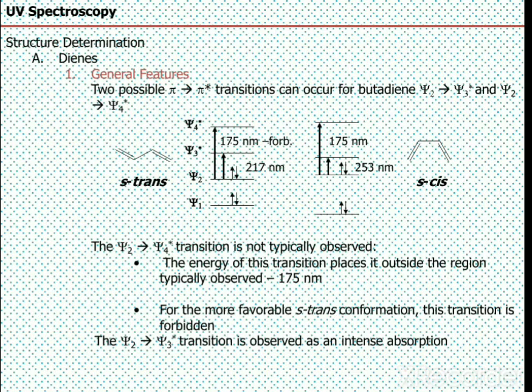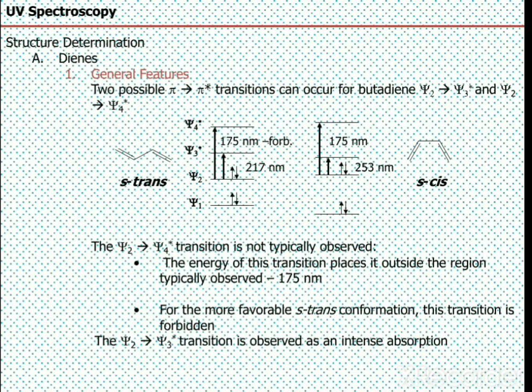As you can see in this diagram, for the cis conformation, the energy gap between HOMO and LUMO is less, therefore it absorbs at 253 nanometer, and in the case of the trans conformation, the energy gap is higher than the s-cis, therefore it absorbs at 217 nanometer.